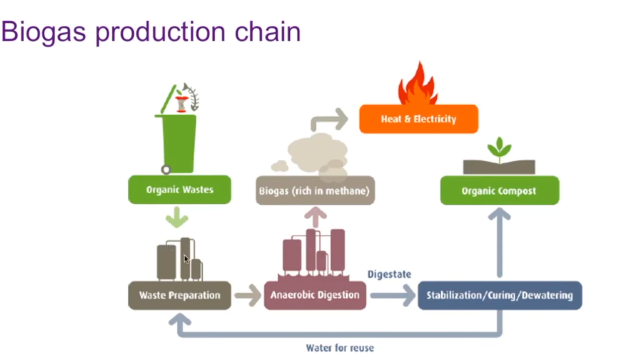Then we have waste preparation, which means checking whether it meets the moisture content or the conditions for the digestion. And then we have as products the biogas, which should be rich in methane, that can be used to generate heat or electricity. And we also have the digestate that can be used as fertilizer.